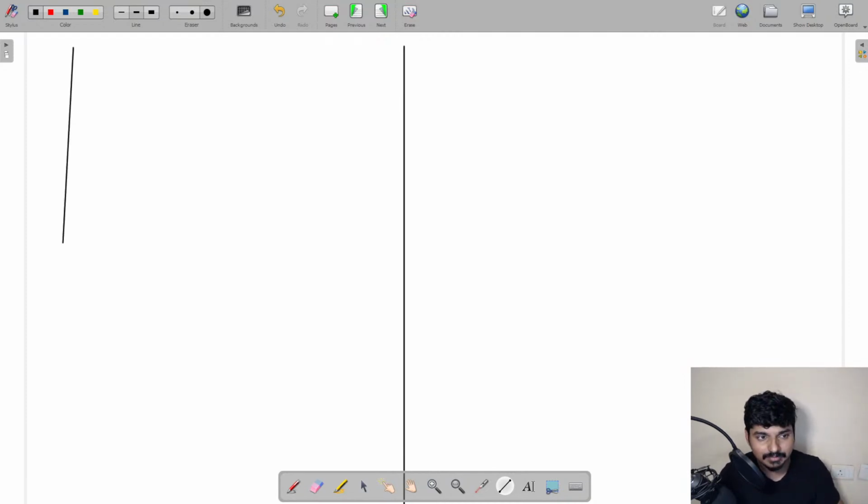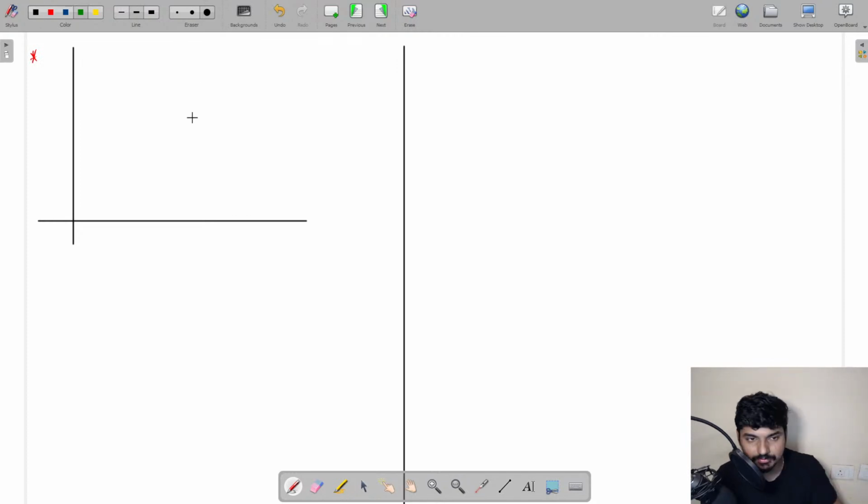If I draw the graph of a function y is equal to f of x in this way, and take any two points, x1 and x2, you can clearly see that x2 is greater than x1.